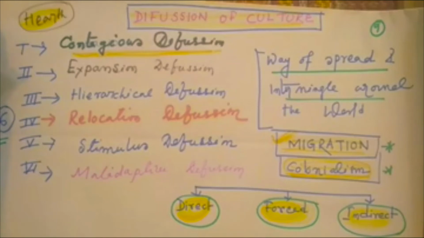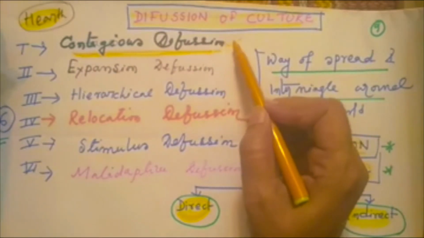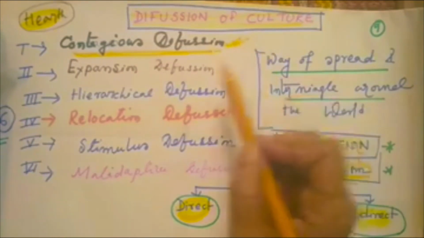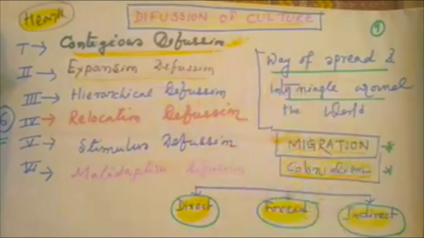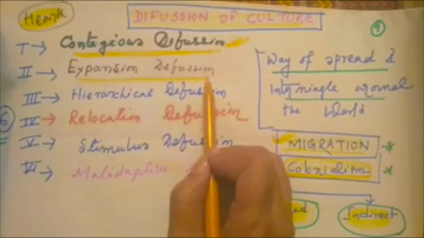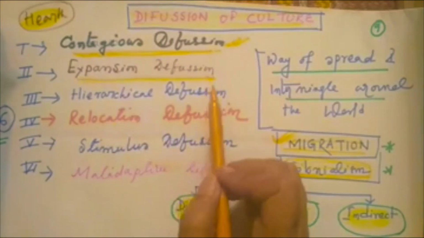We are all familiar with the British bakery and French bakery, which came through direct contact, the contagious diffusion of food patterns. Then expansion diffusion. Expansion diffusion means culture spreading gradually from the source region to the nearest periphery zone, the expansion region. Language spreads through this.